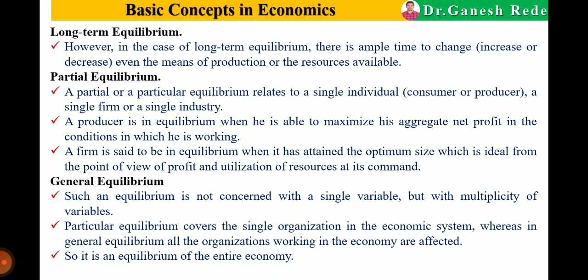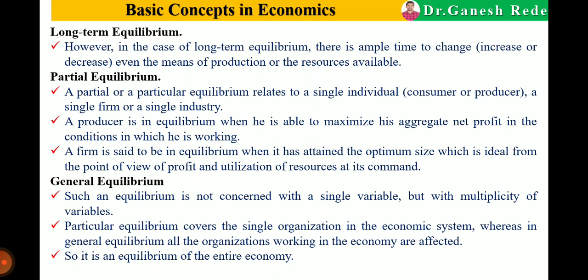A producer is said to be in equilibrium when he is able to maximize his aggregate net profit in the condition in which he is working. A firm is said to be in equilibrium when it has attained optimum size, which is ideal from the point of view of making profit and utilizing the available resources.